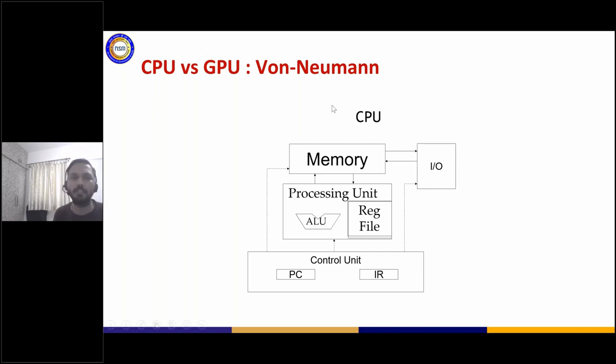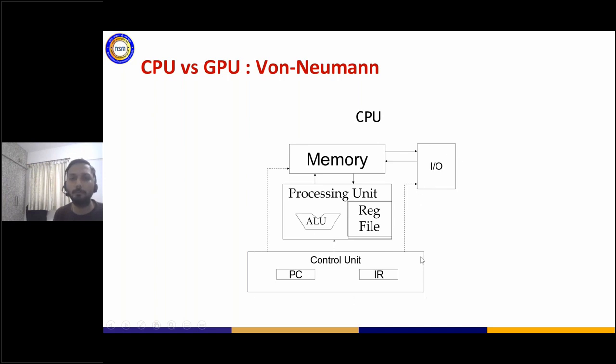If I look at it from a von Neumann architecture, which some of you might have read during your computer science days, if you're from a computer science background, any processor that you get today is a typical von Neumann architecture. It has a processing unit. A processing unit has an arithmetic and logic unit which does all the arithmetic and logical functions. It has an associated register file from where it picks up the data. There is a memory. That memory is the one where you store your data. This memory gets read, put into the register file where the ALU executes it. And you might also read it from an IO, which is input output like a file system.